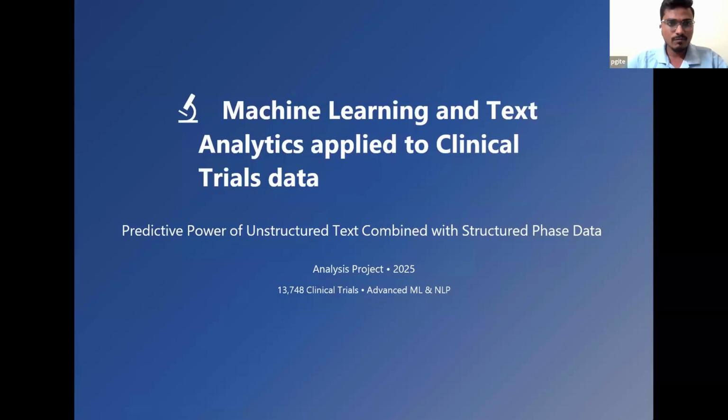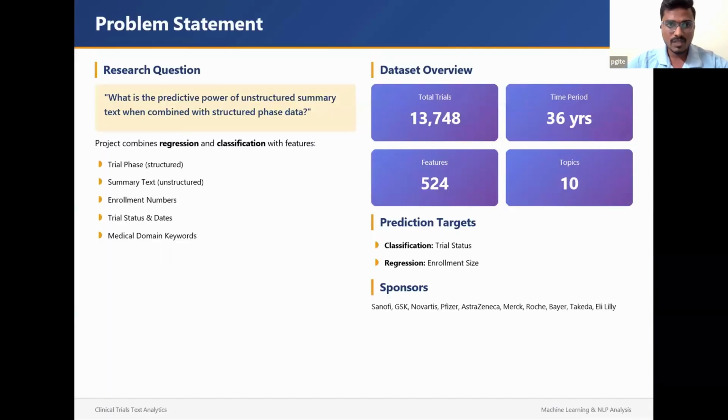My main objective of the project was to apply machine learning and text analytics to clinical trials data. The data set I have picked is from Kaggle. The major question that I wanted to check was, what is the predictive power of unstructured summary text when combined with the structured phase data.